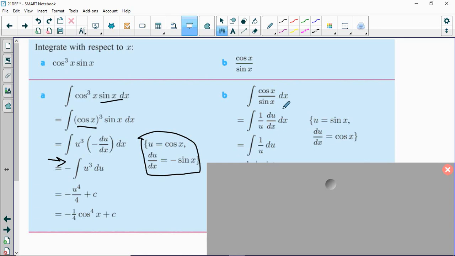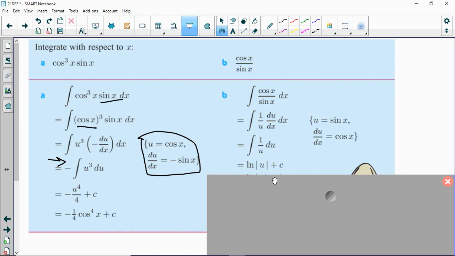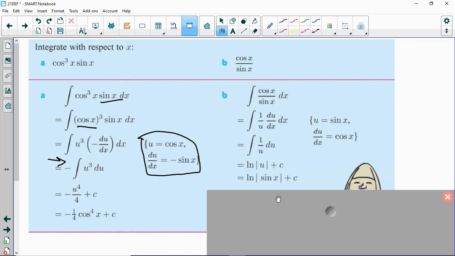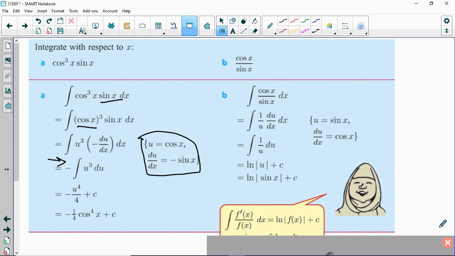And then, again, in my notation, cosine of x dx, that's exactly what we have right here. That just becomes a du. And so we have 1 over u du. That's a pretty easy integral. We should recognize 1 over x as the derivative of ln of x. So this is going to give us ln of, again, absolute value of u plus c, and then change back into x's. And then a helpful tip from our friend.